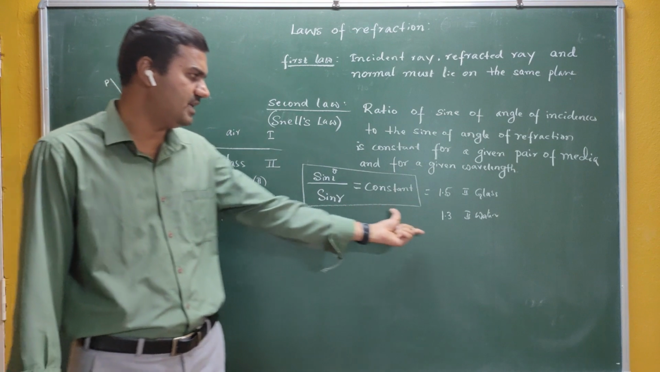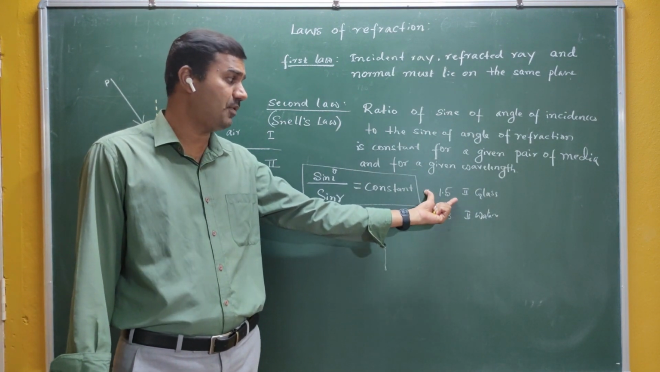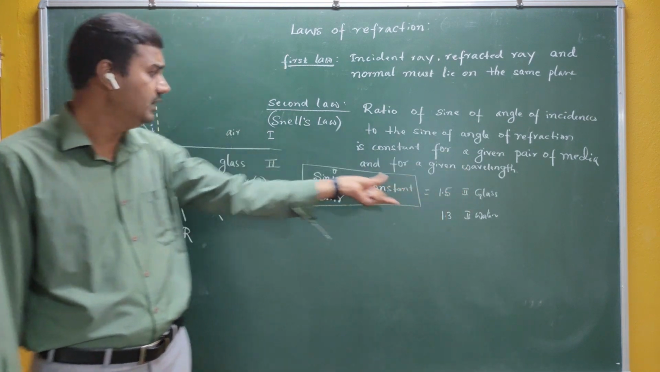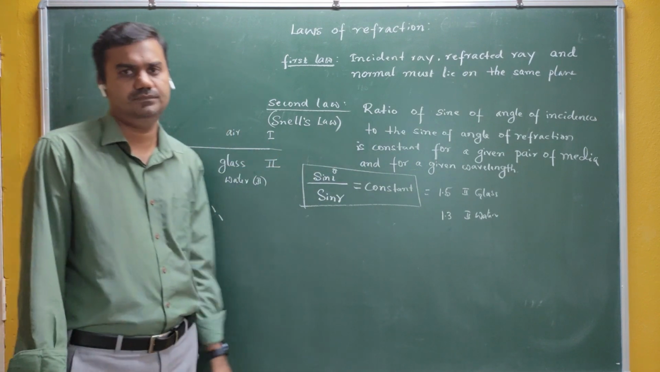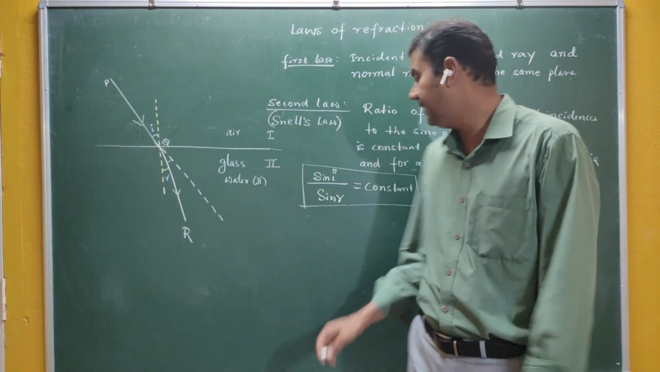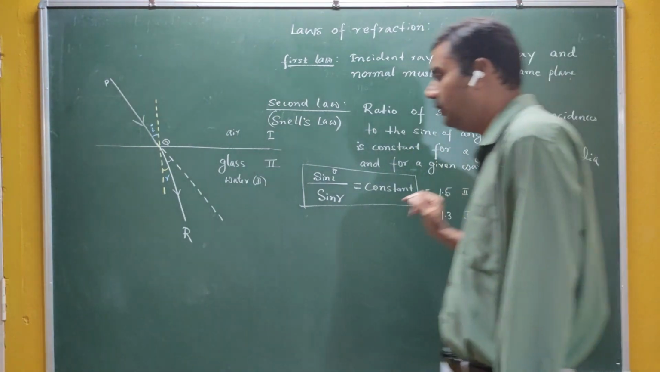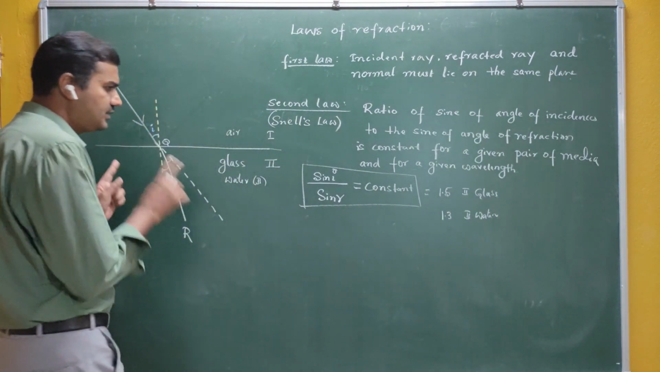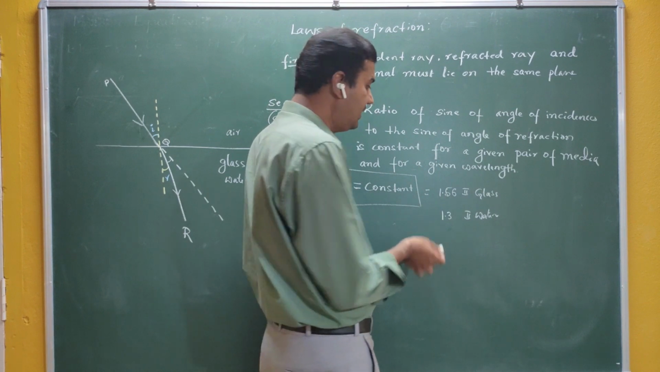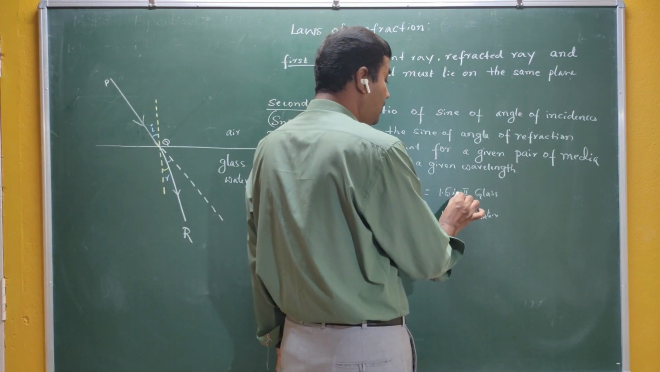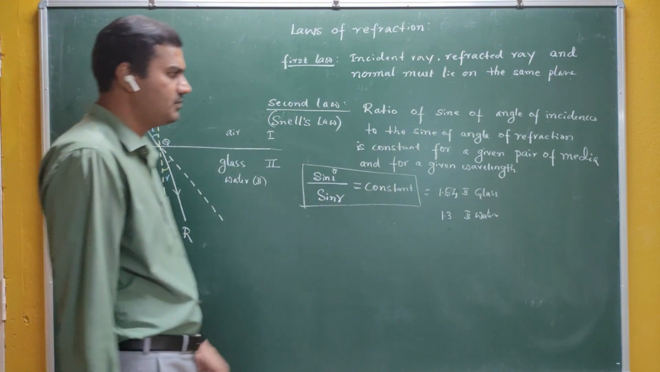That means sin i by sin r remains constant, and it is 1.3. First time it is 1.5, now it is 1.3. 1.5 is for the air and glass media, and 1.3 is for air and water. So it depends on the given pair of media, and it is also for a given wavelength. If it is blue color, it is something around 1.56. If it is red color, the value changes to something around 1.54. So there is a constant, no doubt, but it also depends on the color.